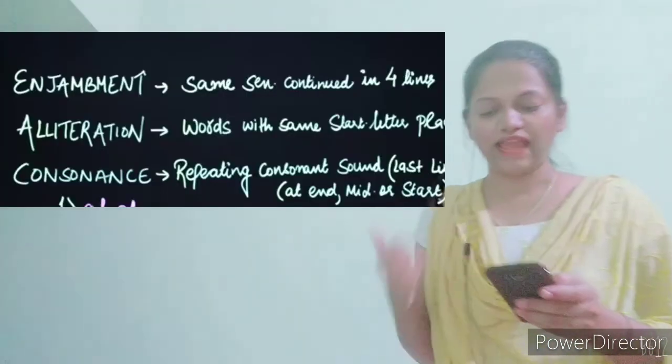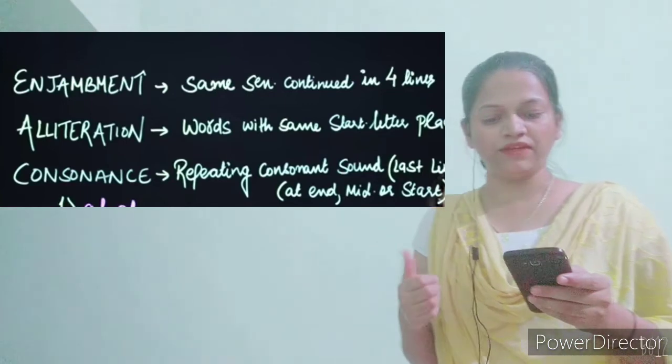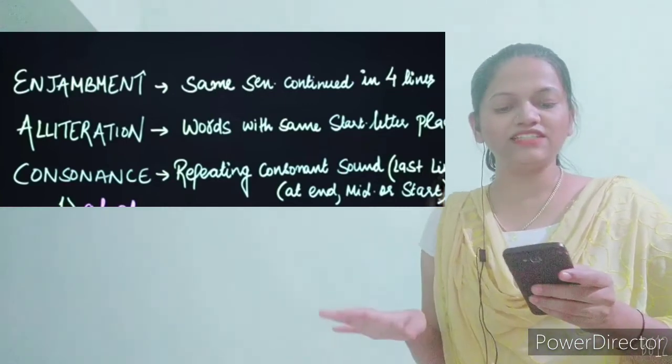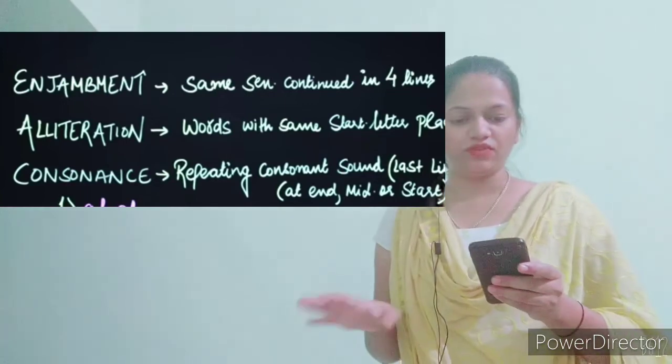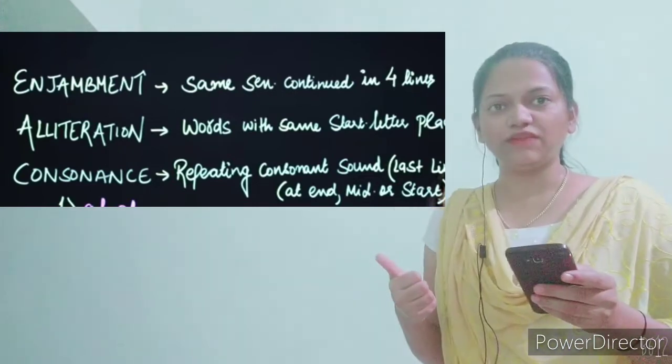So now I'm going to tell you a few things about rhyming schemes, or the figures of speech used in this. See, the first important thing, if you have a look in your poem, we are able to see enjambment. That is, the same sentence continues over 4 lines. And the second thing you are able to see is alliteration.